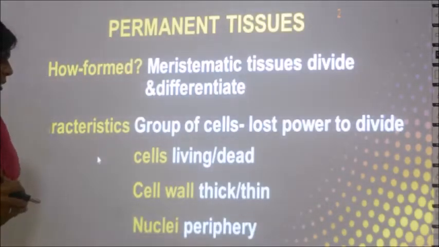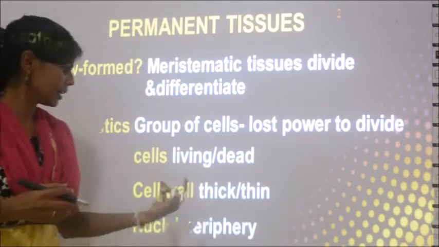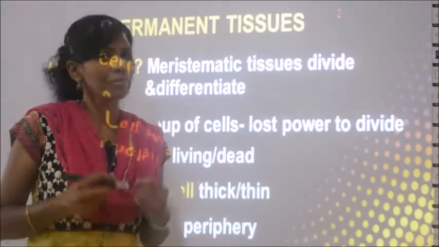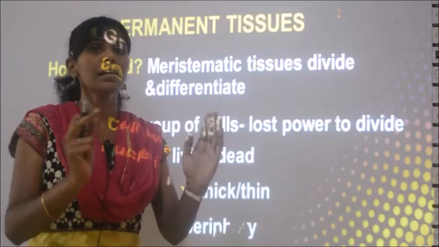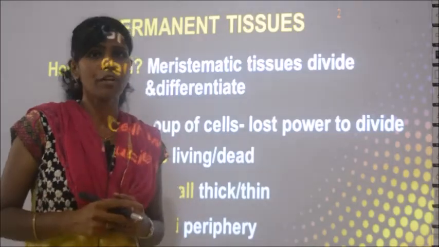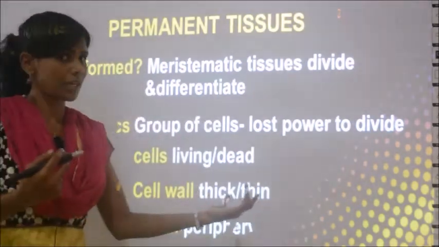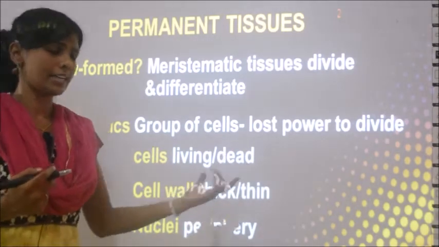And what about the cell wall? The cell wall in some permanent tissues is very thick in nature, whereas the cell wall in some permanent tissues is thin in nature. I told you, there are many types. These are all general characteristics of permanent tissues. So they include both thick as well as thin cell walls, and also living cells or dead cells.